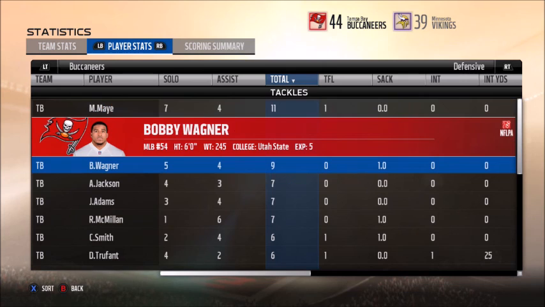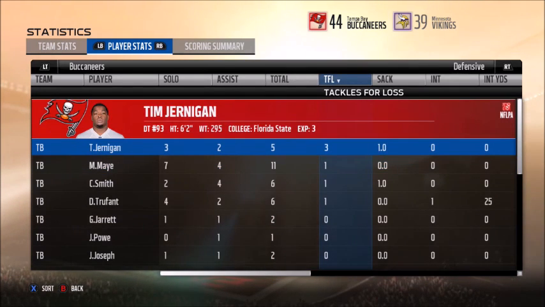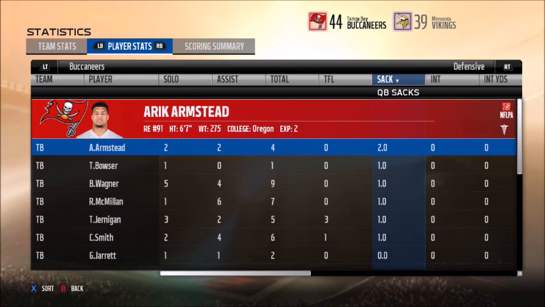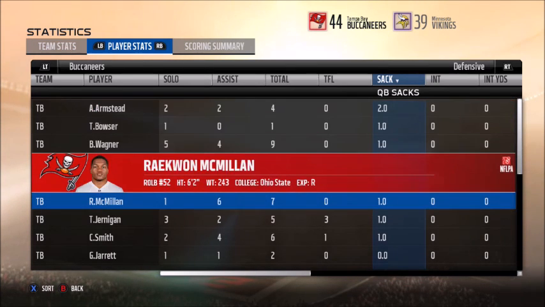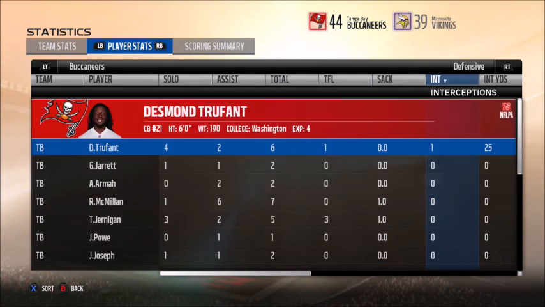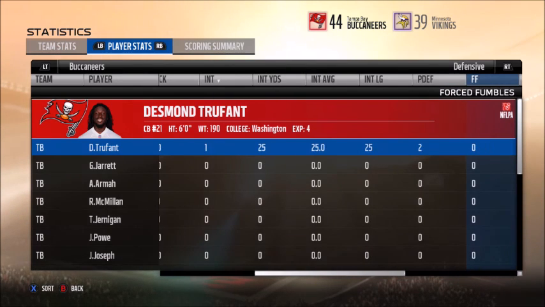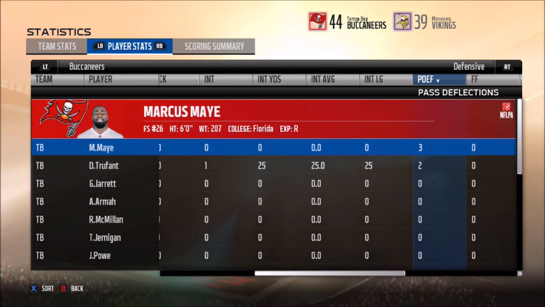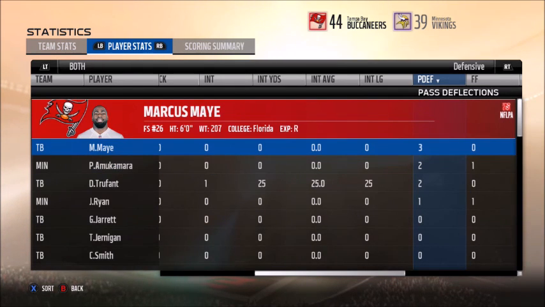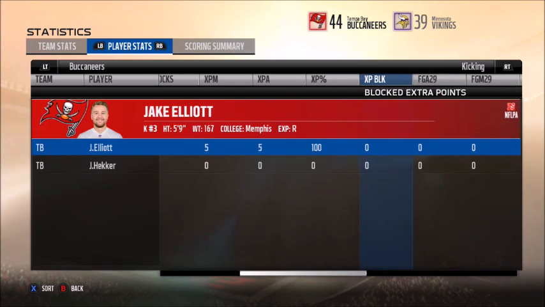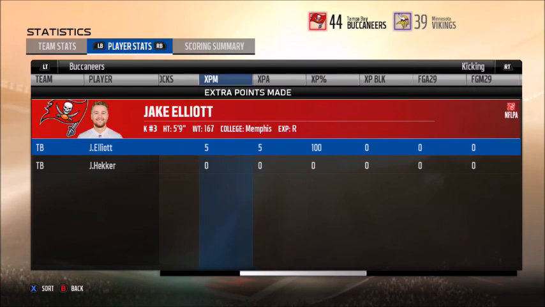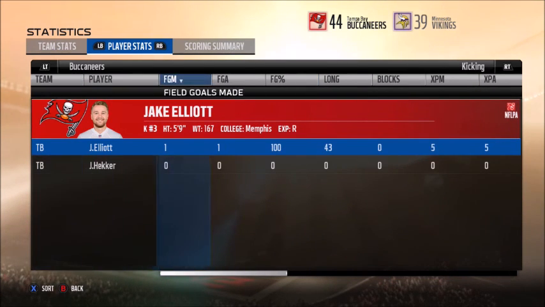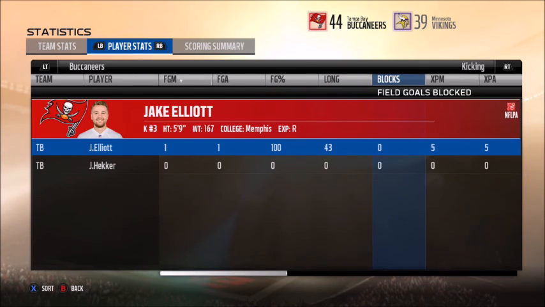Marcus May had 11 total tackles on the day, Bobby Wagner with 9, Tim Jernigan with 3 tackles for a loss, Armstead with 2 sacks and 1 sack from a lot of players, Desmond Trufant with that clutch interception. Marcus May and Trufant combined for 5 pass deflections. And Jake Elliott had a good day of kicking, as he did not miss any kicks today.